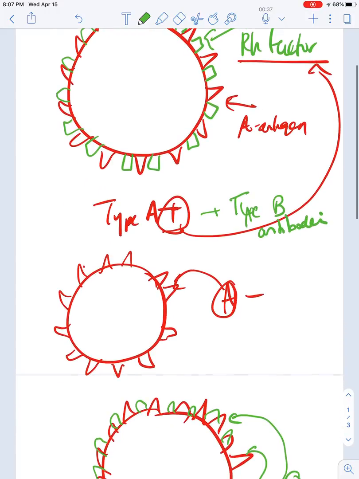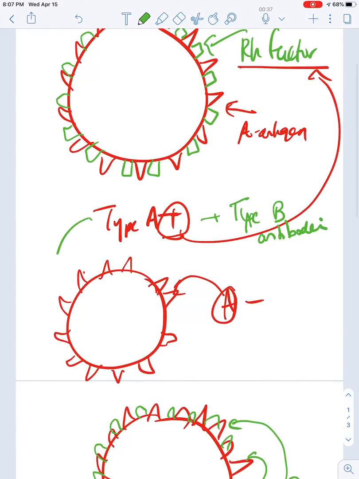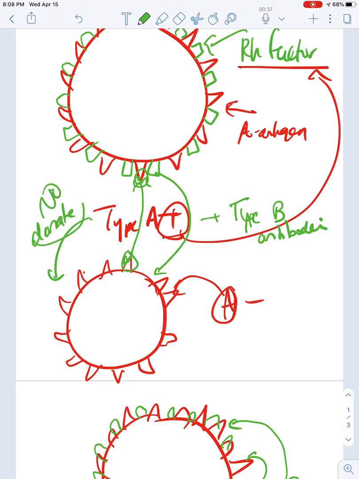And if you're A negative, okay, so can type A positive donate to A negative? What do you think? Well, if you're A positive, the A antigen and the A antigen, they recognize each other, so that's okay. But would the Rh factor be recognized here? No. Okay, so you cannot donate.